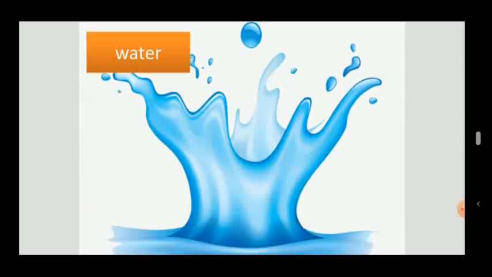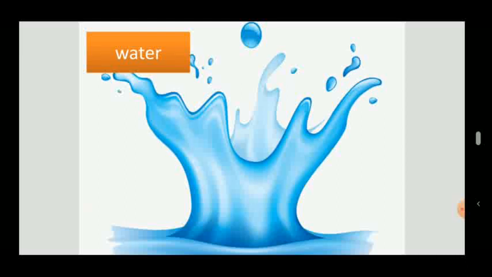Water. Water is an important thing for living ones. Water is also a non-living thing but it is not made by man. So water is a natural thing. We can't make water.